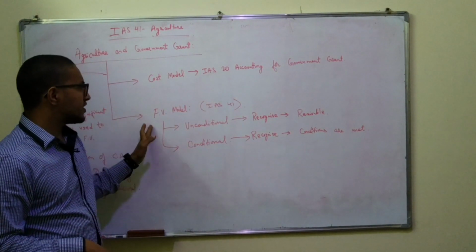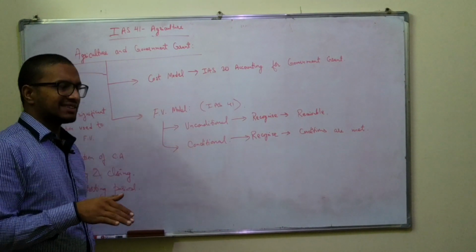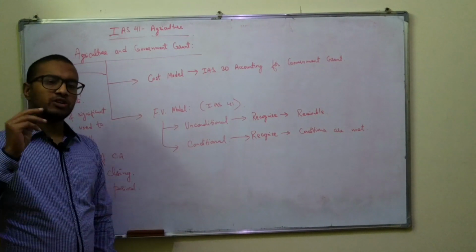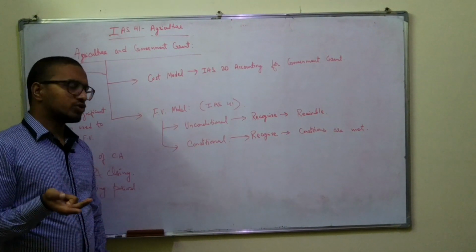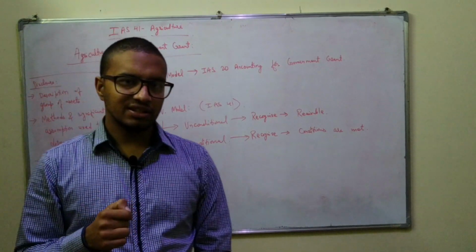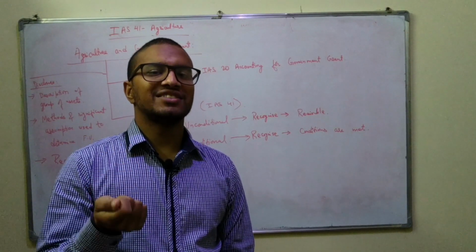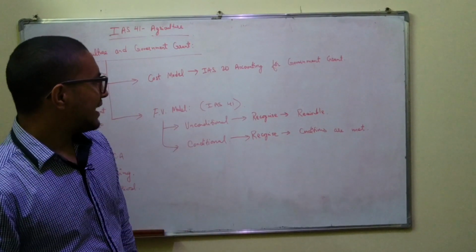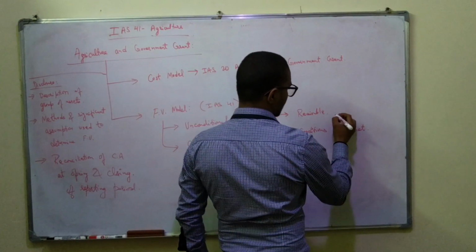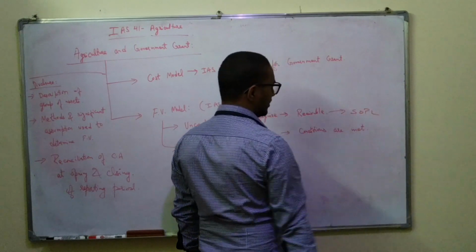And then if we are using the fair value model, IAS 41 will continue to be valid, but there will be two more divisions within the fair value model. Suppose the grant is unconditional, then when it becomes receivable, only then will we recognize it in SOPL.